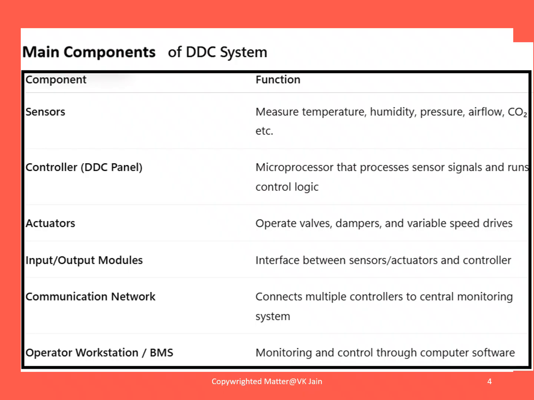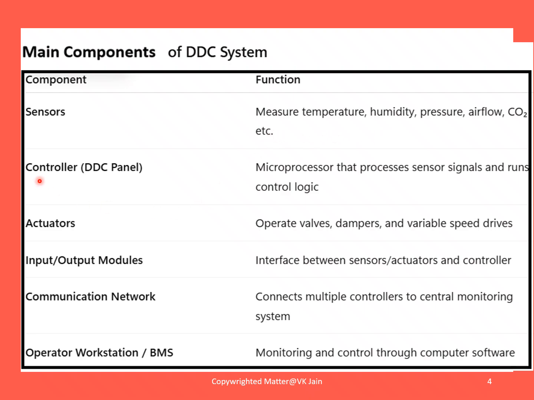Friends, now we'll discuss the main components of DDC systems. This particular table has two columns, one on component and another on the function of the component. We'll take one by one. The sensors: their function is to measure temperature, humidity, pressure, airflow, CO2, and similar other parameters.